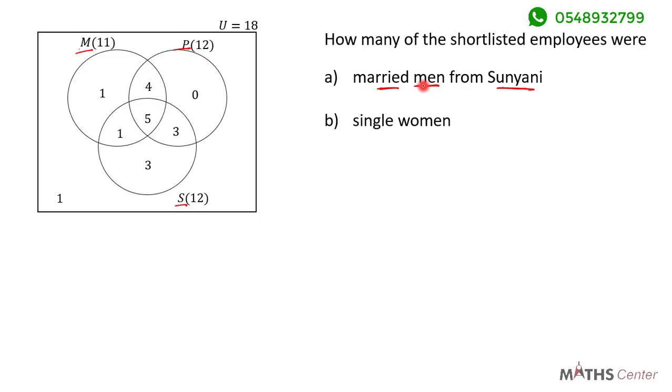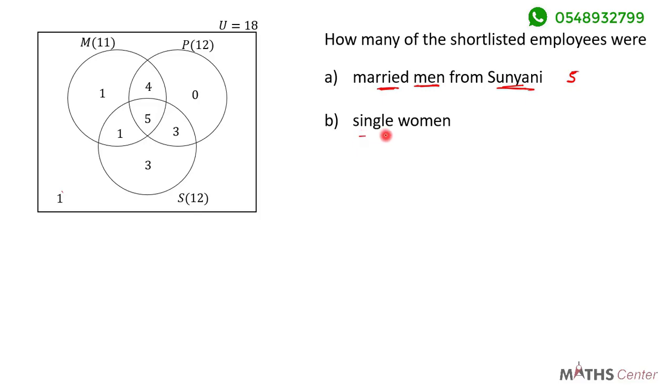So if we are looking for men who are married and live in Sunyani, then we are looking for members that belong to all three sets. And on our Venn diagram, the members that belong to all three sets will be 5. So it means that 5 of the shortlisted employees were married men from Sunyani. Let's look at the second part. It asks how many of the shortlisted employees were single women.